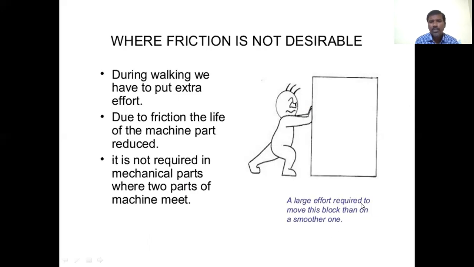A large effort is required to move this block than a smoother one. When it is a smoother block, we use a small effort, but a large effort is required to move this block than a smoother one. So friction is not desirable here.